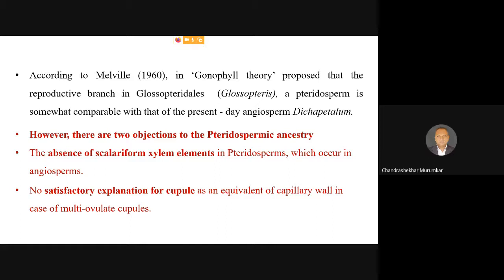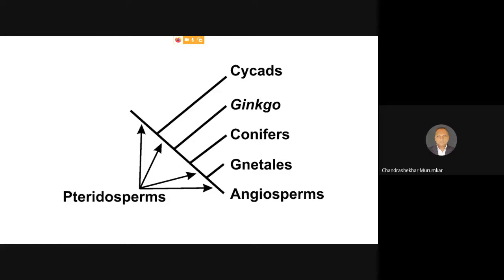But when we are talking about an ovary with axial placentation, or a family with parietal placentation, then the number of integuments around each ovule becomes a question mark for explanation. That's why these are the two strong objections which have been raised.